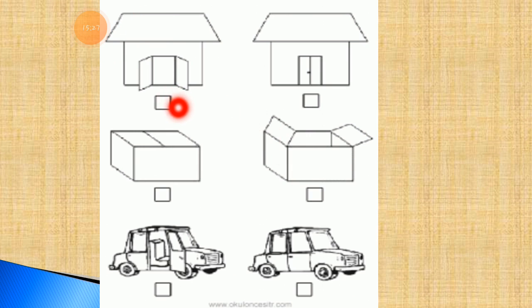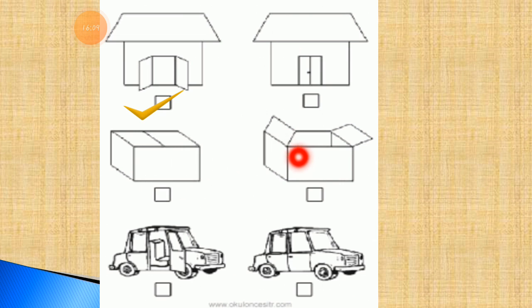Now here is the house, you can see. So students, here in the house the doors are open, and here the doors are closed. So you can just think about it. When the doors are open, you can just go in or come out, but when the doors are closed, you cannot go in or come out. Understood this thing? So see, this is an open shape. I just put a right mark on that open shape. You can see this door is open, you can go in or come out if the door is open, but whenever the door is closed, you are not able to go in or come out. That is the main difference.